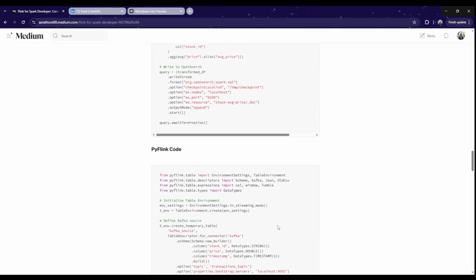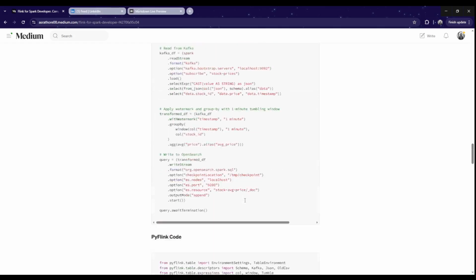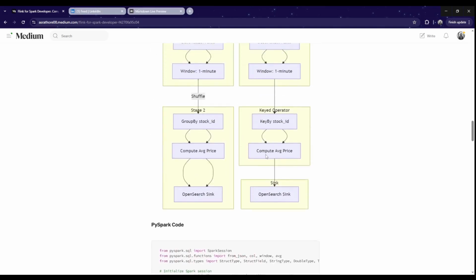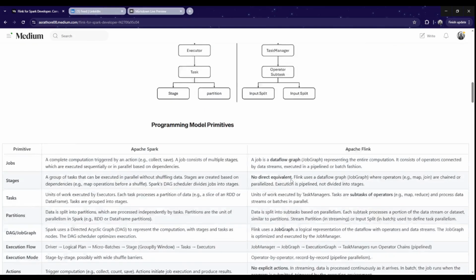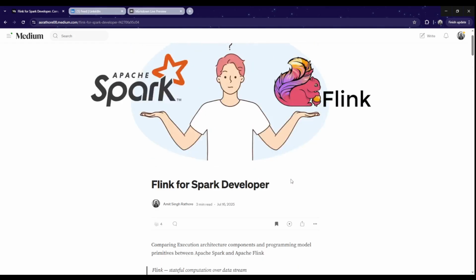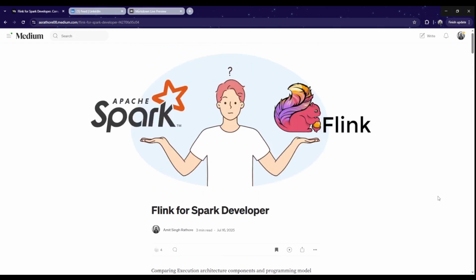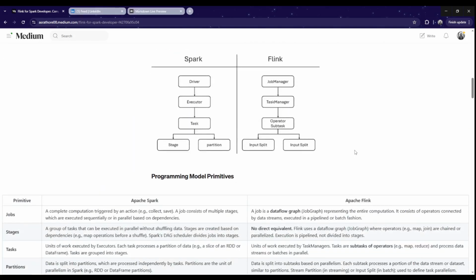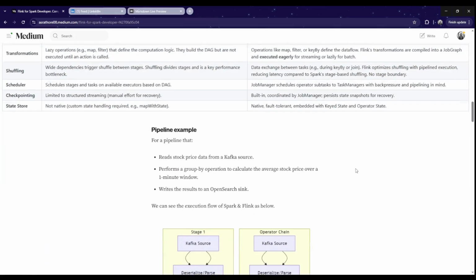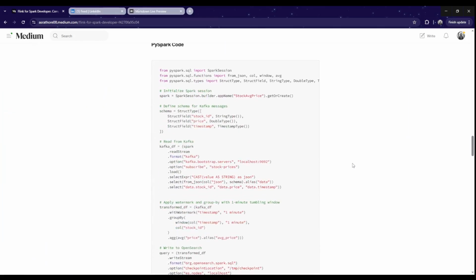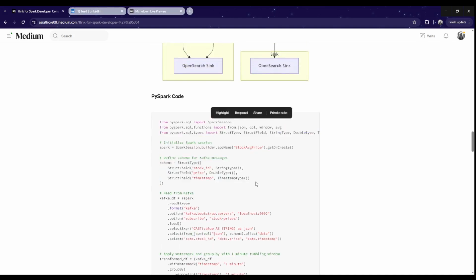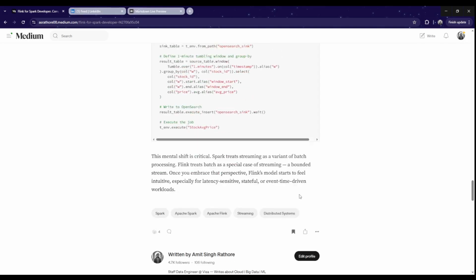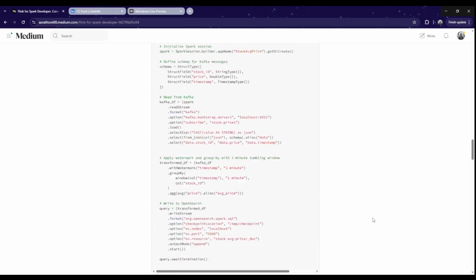So we can create a Flink job which is based off a PySpark job. This is a one-to-one mapping kind of thing. Hope this was helpful. If you are from Spark and you want to start with Flink, this was a good place to understand what is common, what is different, and how we can quickly get started. If you see the code, it is not that different between Spark streaming and Flink. It is straightforward and good to know.